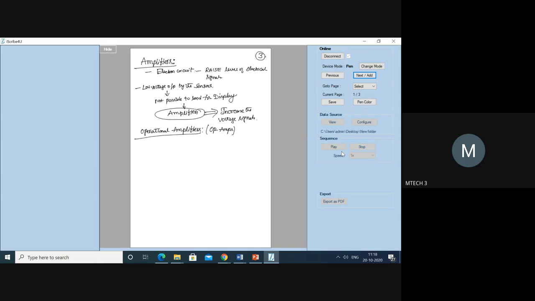So op amps is the commonly used word for operational amplifiers. This operational amplifier is the most commonly used device for electronic devices.